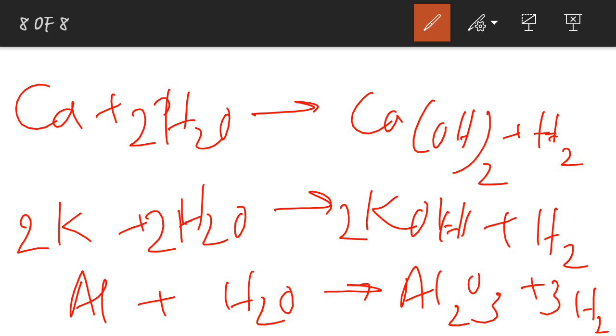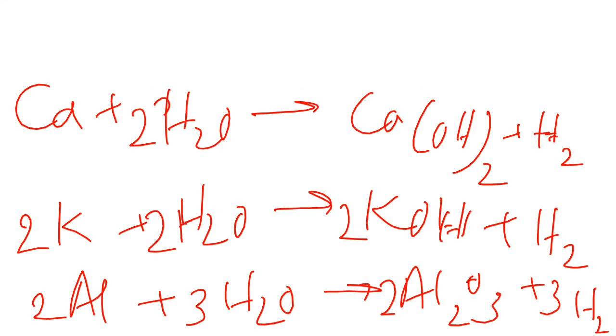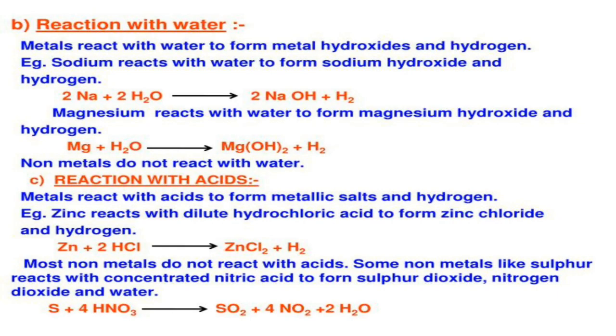So balancing it, we get 2 aluminium, here 2 aluminium, and 3 water. So we will be getting 6 hydrogen atoms, here also 6 has been balanced, 3 oxygen has been balanced and 2 aluminium has been balanced. Clear? So this is all about the examples of metals reacting with water. Non-metals do not react with water.